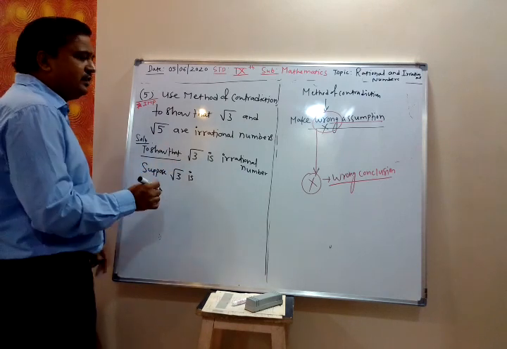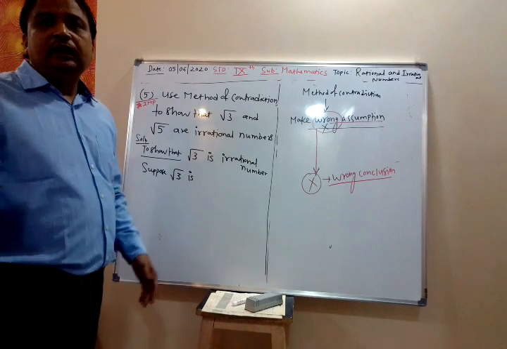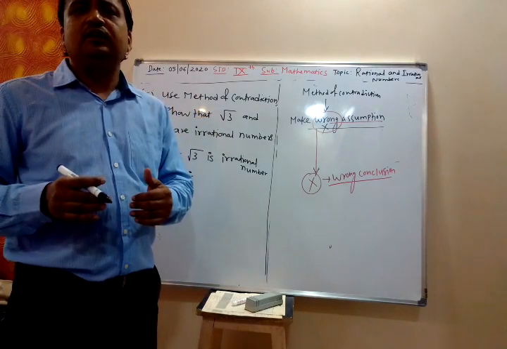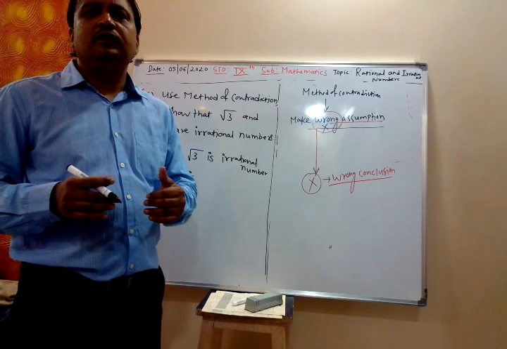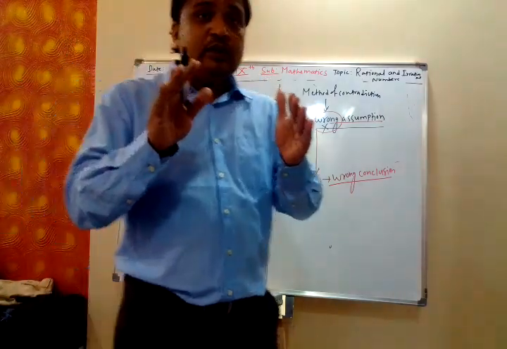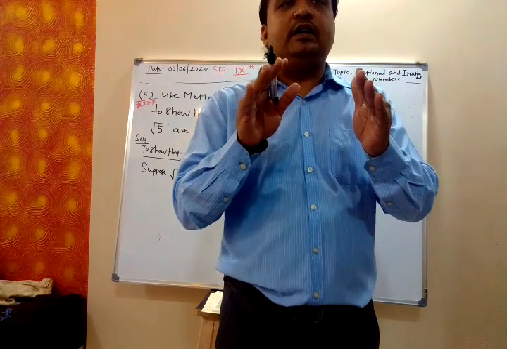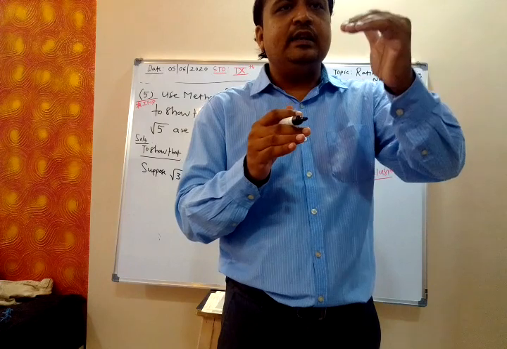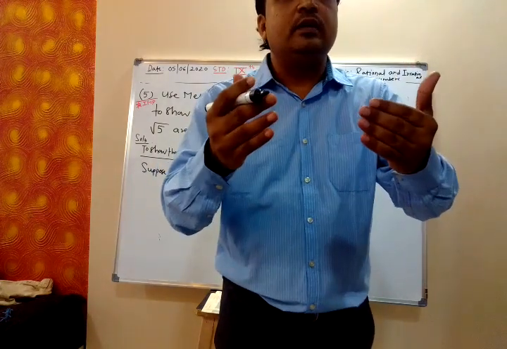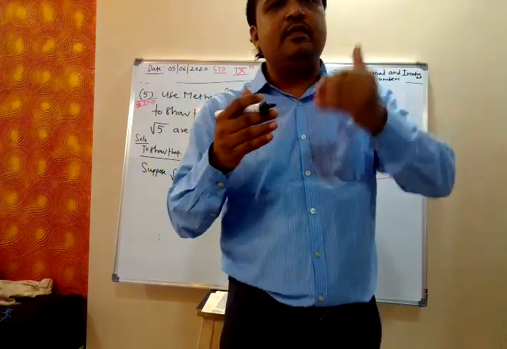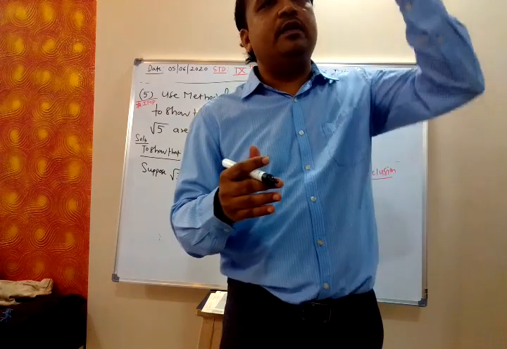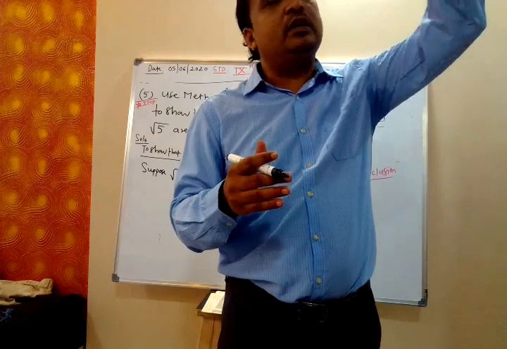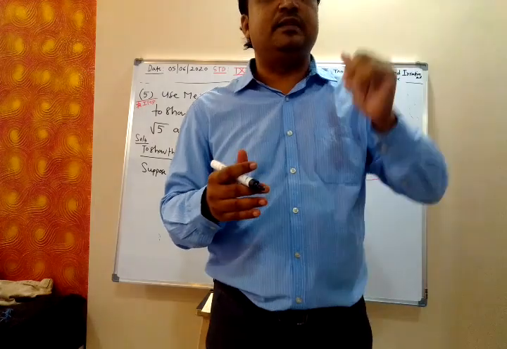Suppose root 3 is, if it is not irrational number, what it should be? But if we are getting wrong answer only, then why are we solving? No, that is what is called method of contradiction. You make wrong assumption, proceed, and at the end you arrive at a wrong conclusion. Because of wrong assumption, we arrive at a wrong conclusion. That means our assumption was incorrect, and because of that, the opposite is the correct assumption. Is it clear?